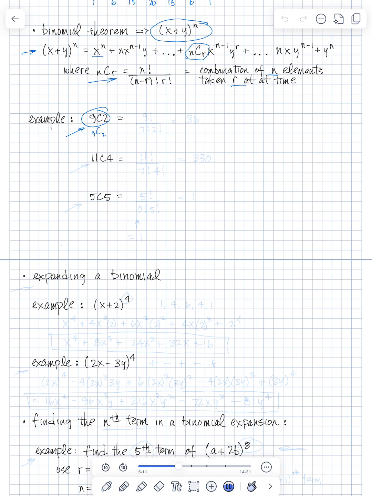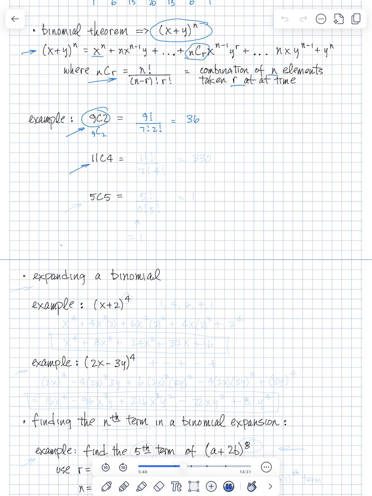This means 9 factorial divided by 9 minus 2, which is 7 factorial, times r factorial, which is 2 factorial. So you can do this longhand, 9 times 8 times 7 times 6 times 5 times 4 down to 1, and then divided by 7 times 6 times 5, so on and so forth. Or you can just put it in your calculator, and you get 36.